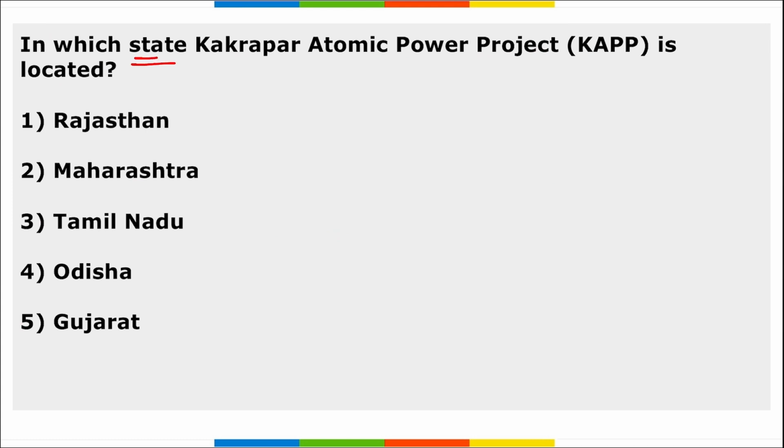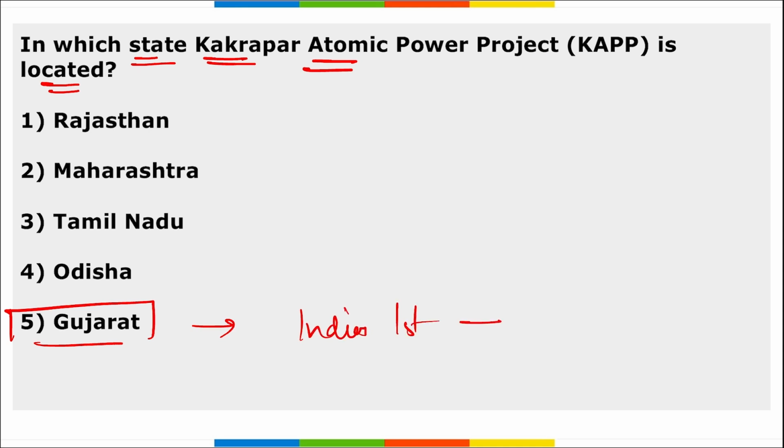Next, in which state is the Kakrapar Atomic Power Project located? So this Kakrapar Atomic Power Project is located in the state of Gujarat, right? And it is India's first domestically developed 700 megawatt nuclear power reactor that is located at Kakrapar Atomic Power Project, that is in Gujarat, right?